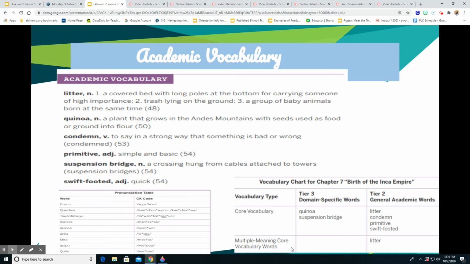So I also want you to look at your vocabulary chart where it has your type of vocabulary, and things about that in your pronunciation table, which has different words that you'll see throughout and how to pronounce them, because it can get a little confusing trying to pronounce words like that. And also, boys and girls, I want you to write your vocabulary words down in your journal, continue to practice them, implement them into your everyday vocabulary, and rewatch this video and continue to try that pronunciation table and just try to pronounce those words.